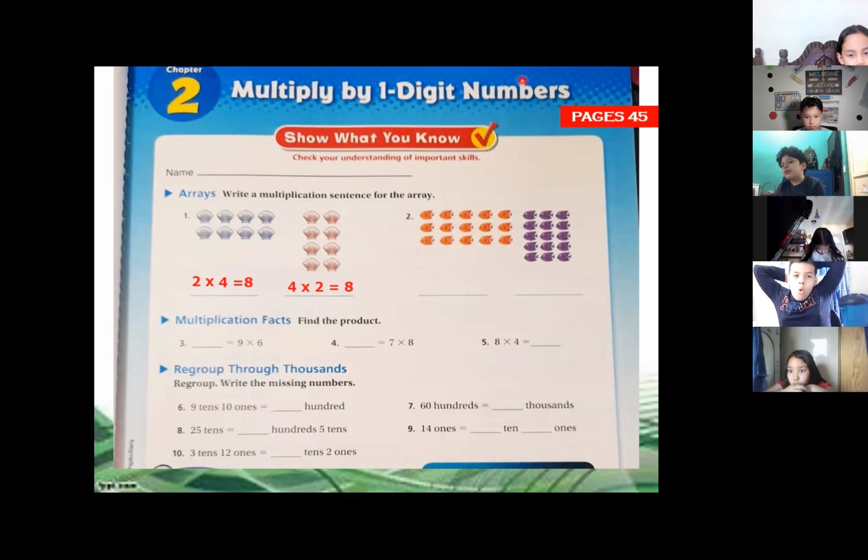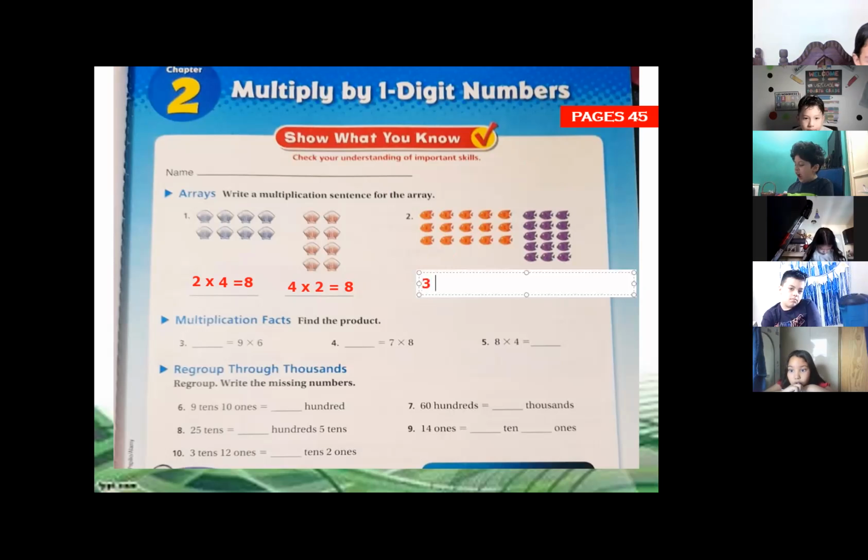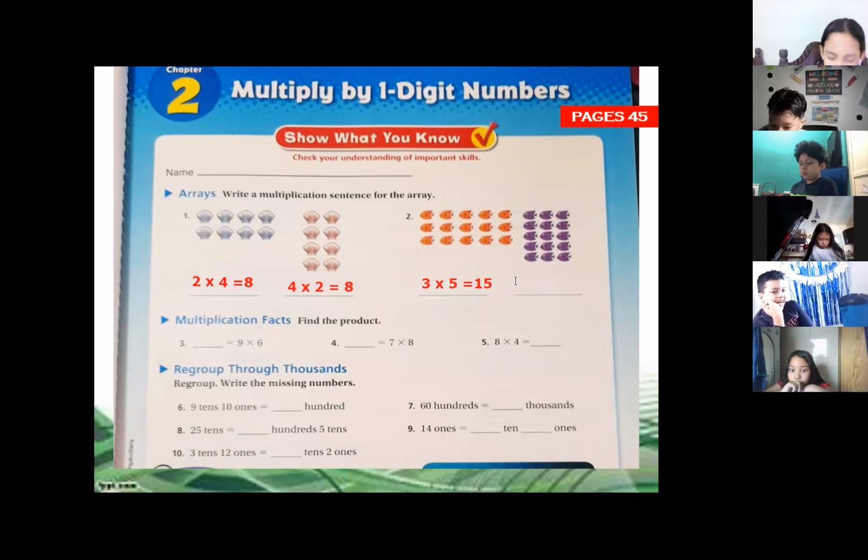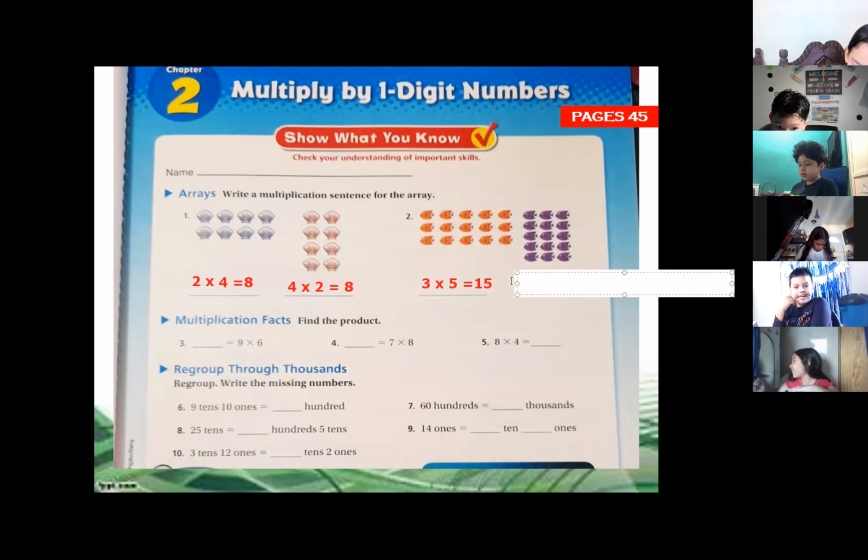Now let's try number 2. How can we solve number 2 in here? How many do we have? 3 times 5, 15. 3 times 5, we have 5 columns. The answer is 15. That's right. So it means the other is going to be 5 times 3 equal 15. It's the same.